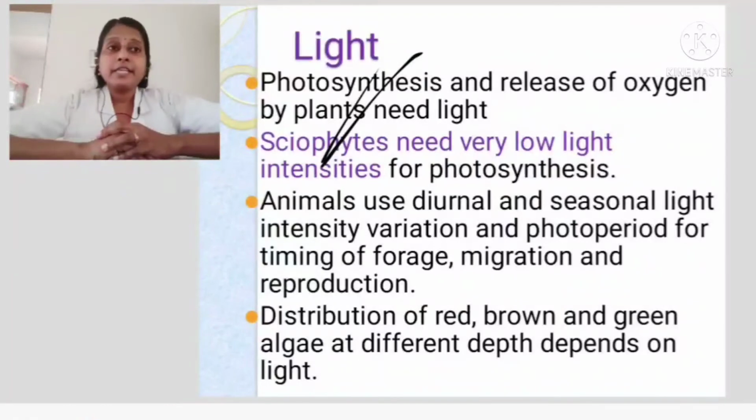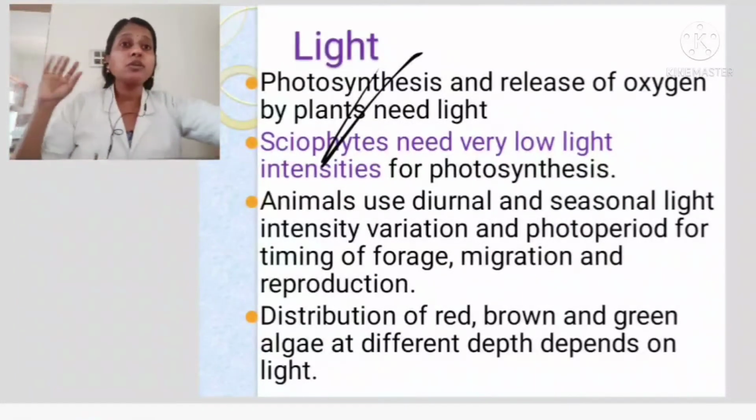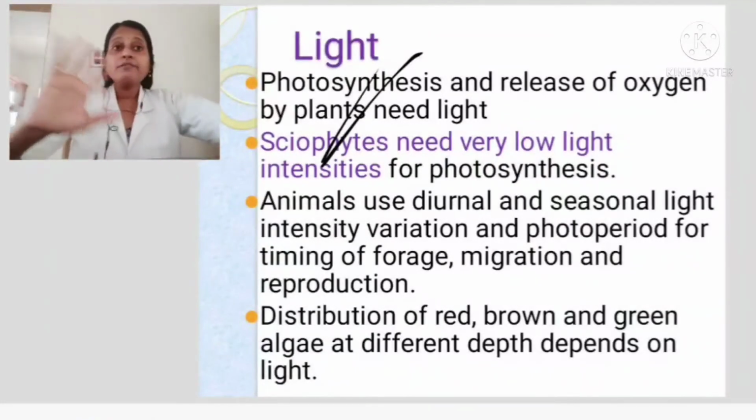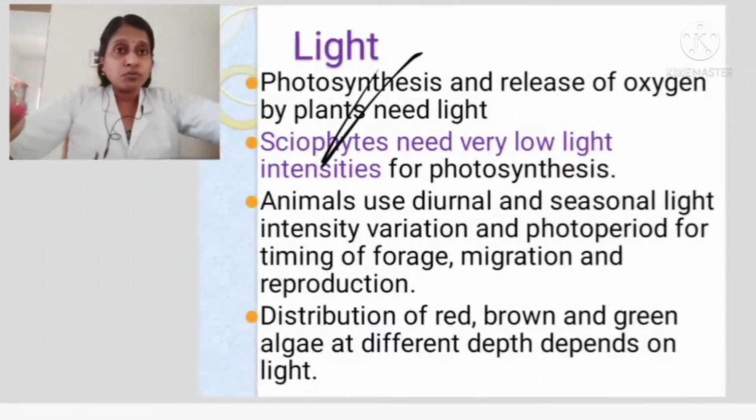Seasonal light intensity variation, photoperiodism. Photoperiod means for flowering and all, for the plants to grow, they should be exposed to light for a particular duration. If they are not getting that sort of light, they will not flower. If there are no flowers, there are no fruits. If there are no fruits, there are no seeds. If there are no seeds, there is no next generation, and it's difficult.